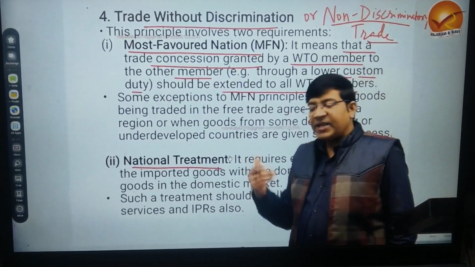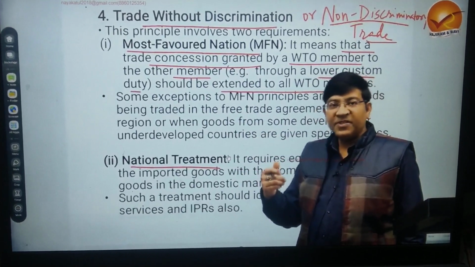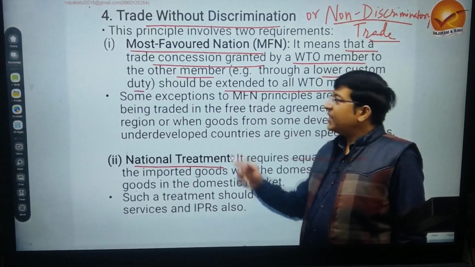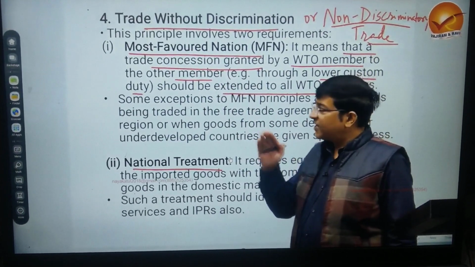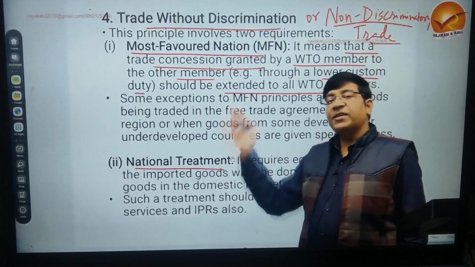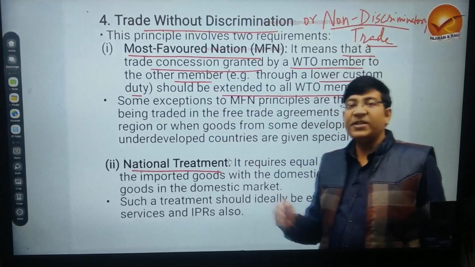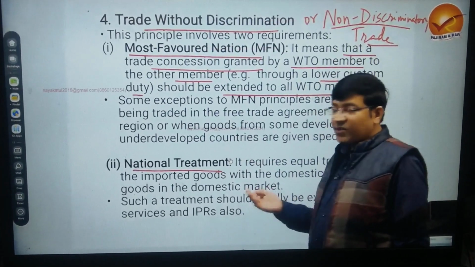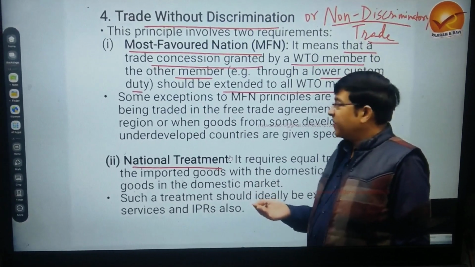Suppose that India lowers custom duty on steel imports from South Korea. Then MFN will require that not only for South Korea this trade concession be given, but for other WTO members also. India should ideally be reducing that custom duty for the other WTO members also, which has some exceptions as well.